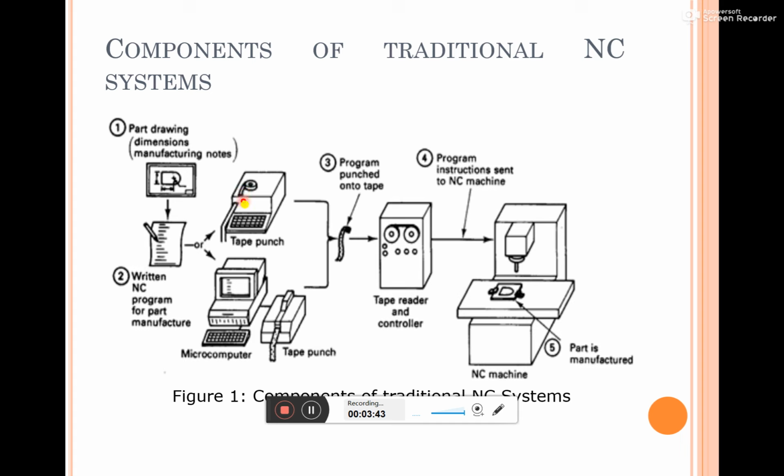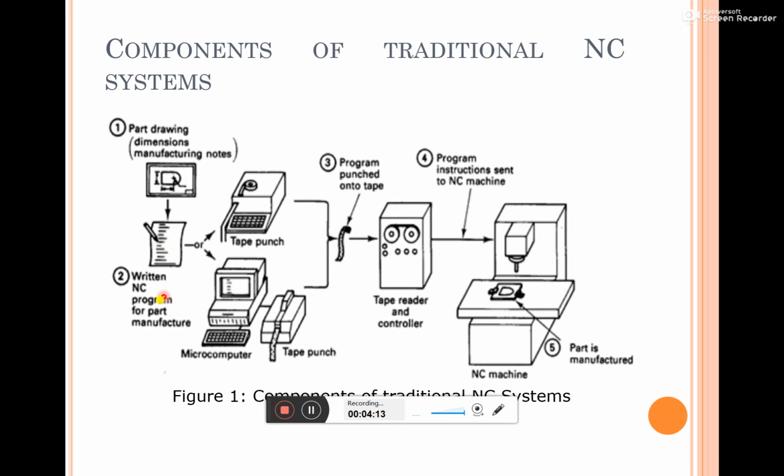As already mentioned, to develop any product, to perform any NC machining, first we have to develop a part program. For that, we take the part drawing, whether it is a two-dimensional or three-dimensional part drawing. By seeing that, we have to develop the part program.